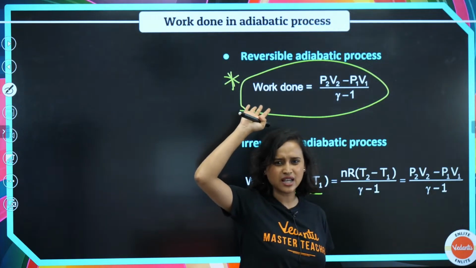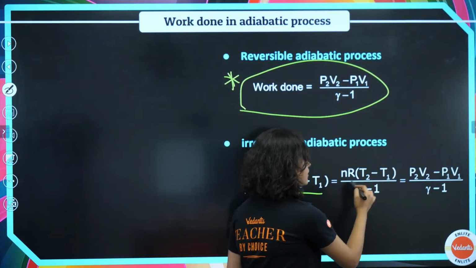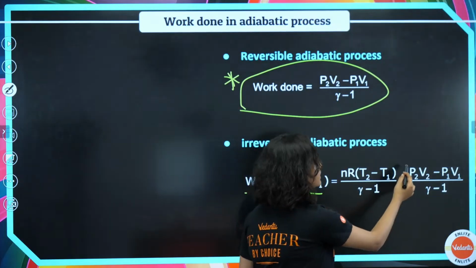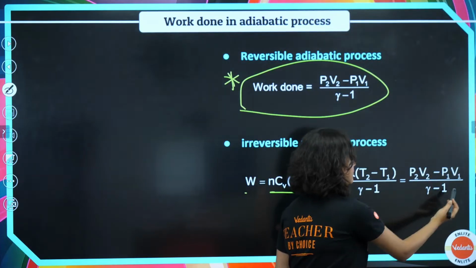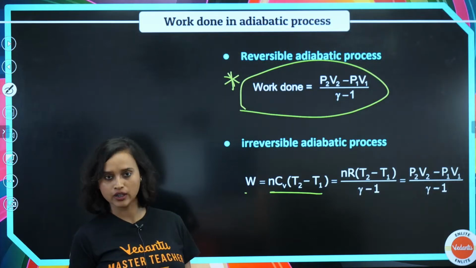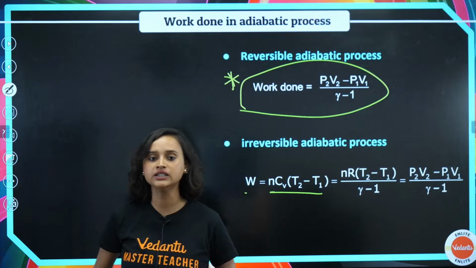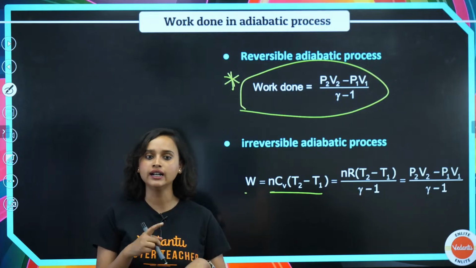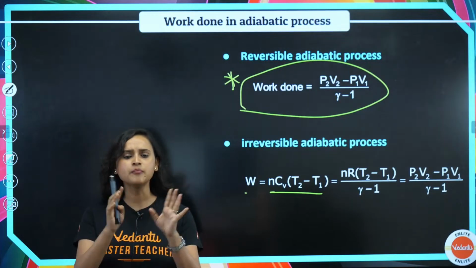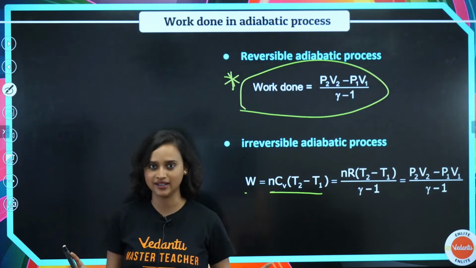From the very beginning, nR (T2 minus T1) divided by (gamma minus 1) is equal to the same thing, (P2 V2 minus P1 V1) divided by (gamma minus 1). Exactly the same thing. So basically, whatever you have learned in the very beginning of the chapter is getting repeated again and again. It's just simple small derivations or deviations here and there.